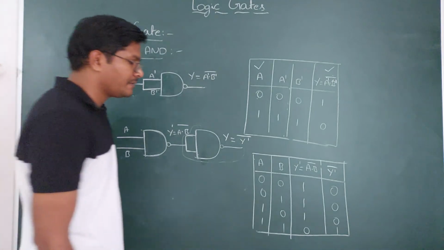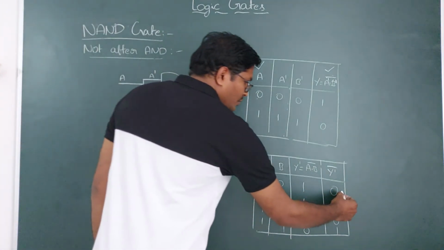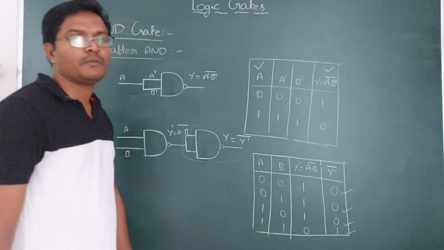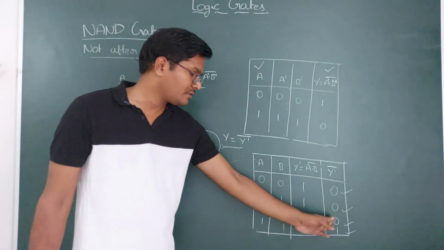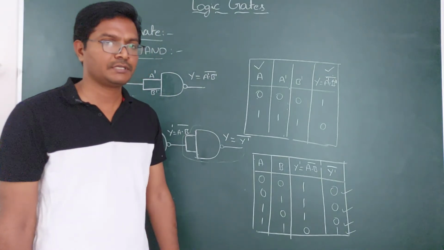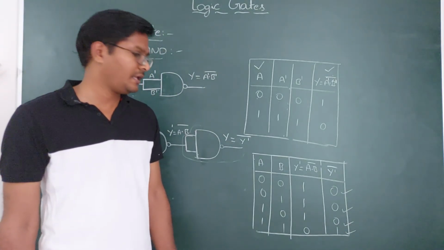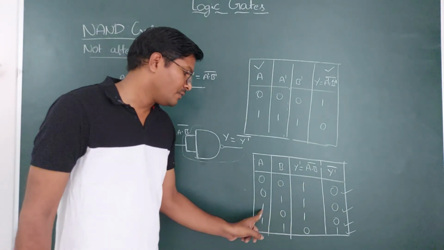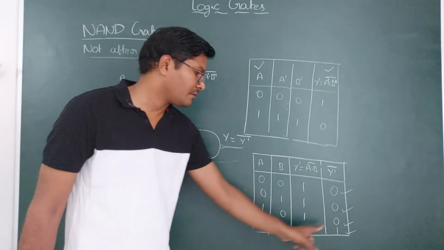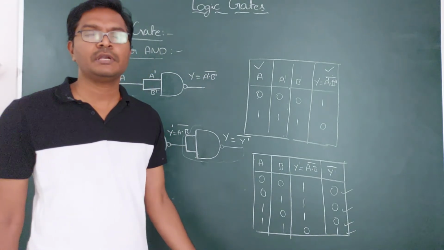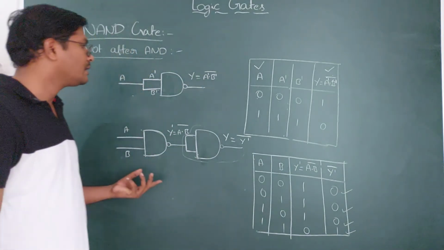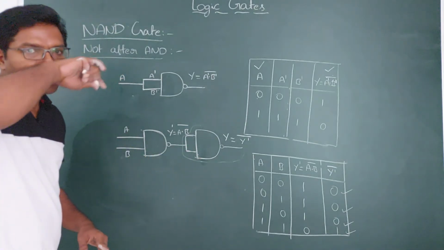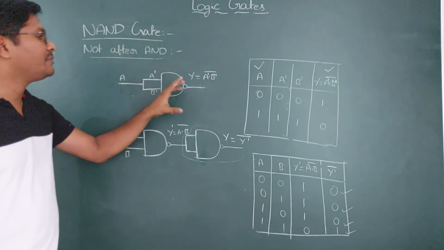Okay. So if you see this one, the final output signal is 0, 0, 0, 1. The truth table's final output is 0001. For which gate is it? AND gate. 0 into 0 is 0, 0 into 1 is 0, 1 into 0 is 0, 1 into 1 is 1, which is said to be the AND gate. So the NAND gate becomes an AND gate. Here we are using only NAND gates, no other gates. By using NAND gates, we make the NOT gate.